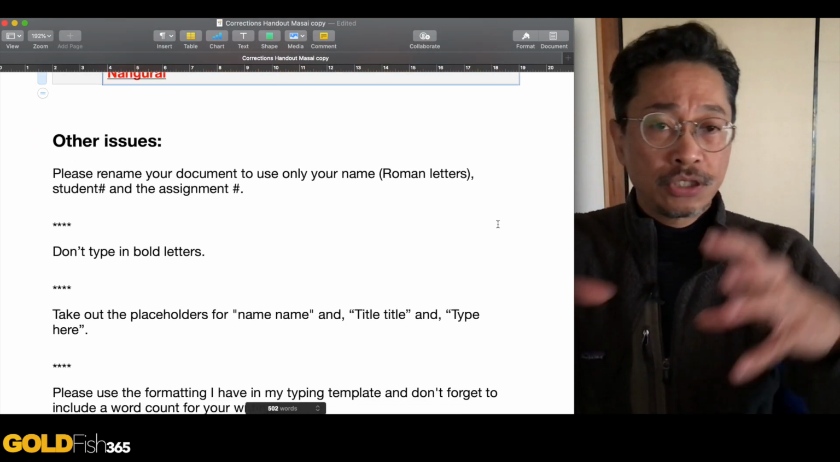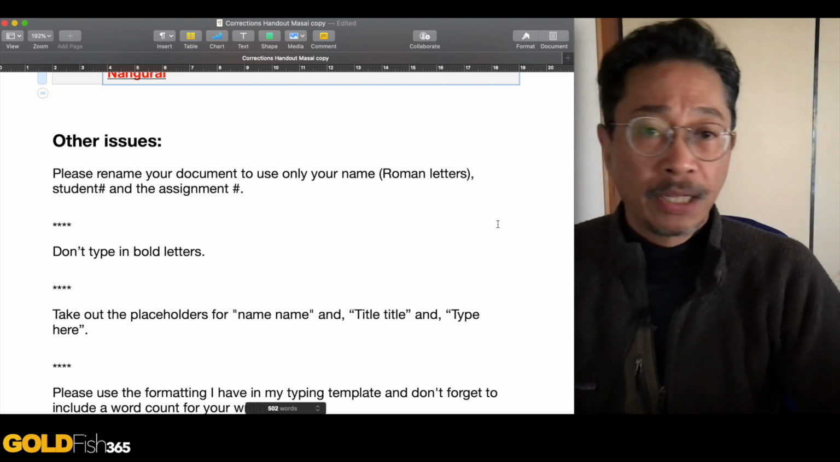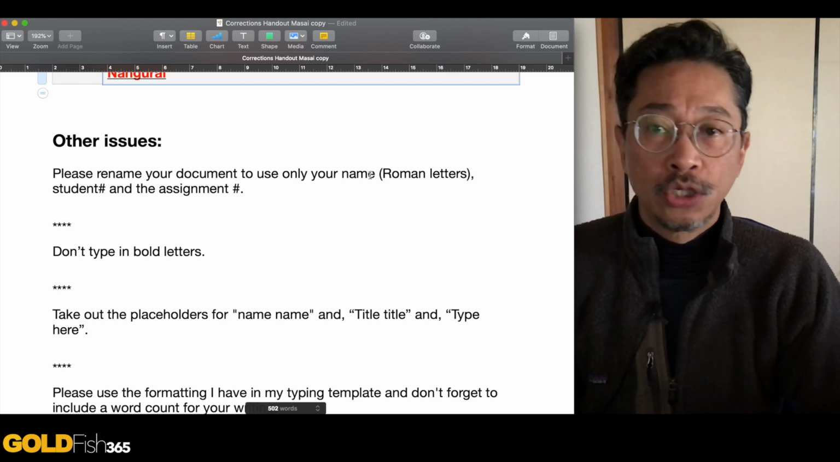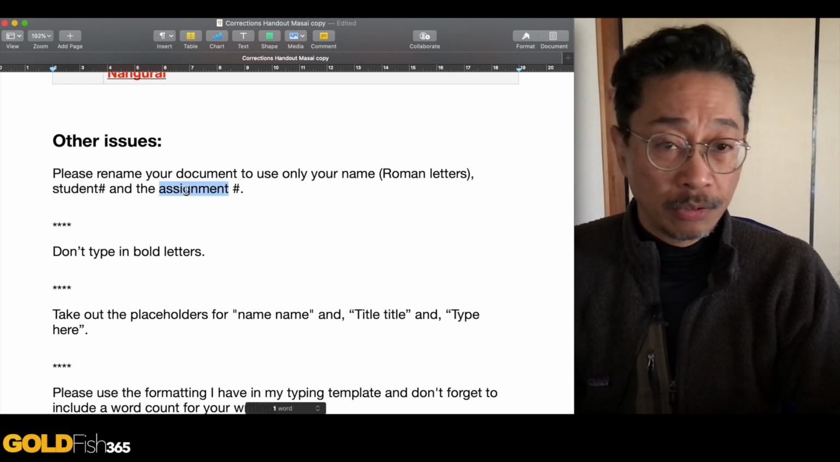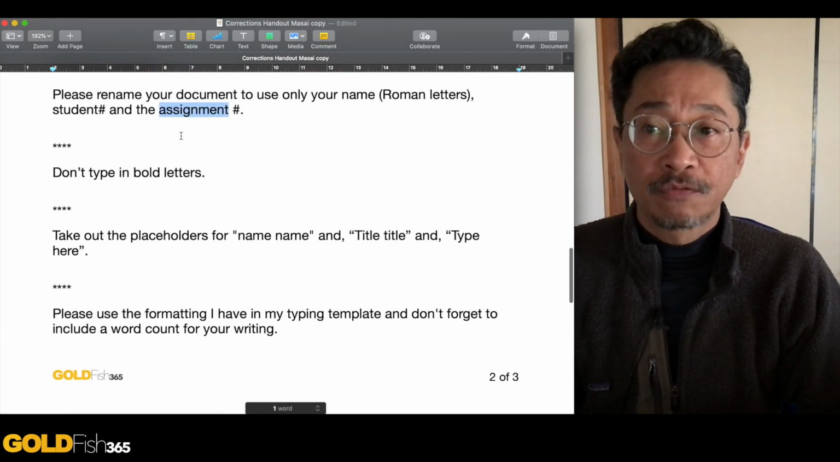A couple of other things I want to talk to you about. A lot of you are still just taking my document, the typing template, and just resubmitting it without changing the name. Change the name, okay? Use your name in Roman letters, your student number, and the assignment number. The assignment number in this case was number 2, okay? So make sure that you use that for the title.